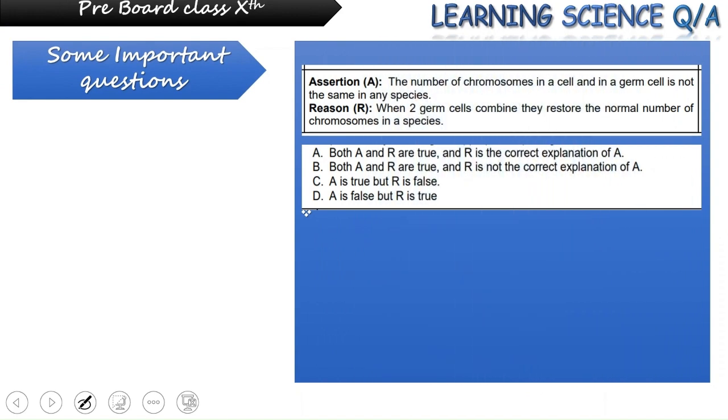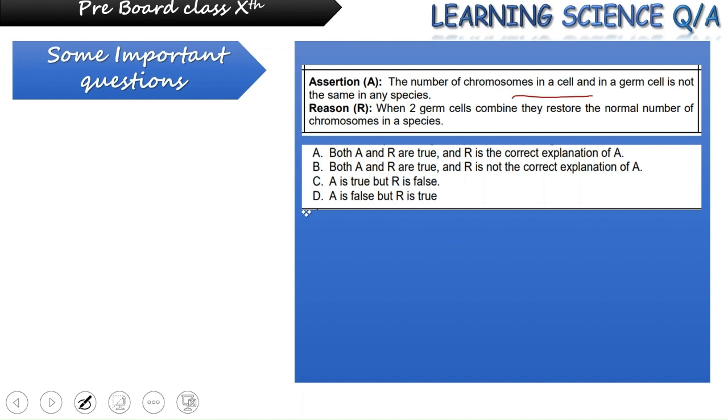Coming to question number 2. Assertion: the number of chromosomes in a cell and in a germ cell is not the same in any species. Reason: when two germ cells combine, they restore the normal number of chromosomes in a species. Now let's see the assertion statement.